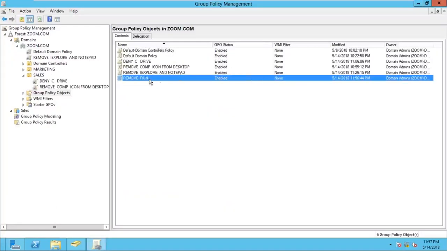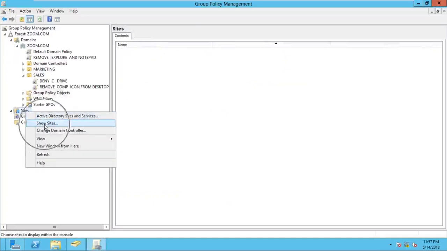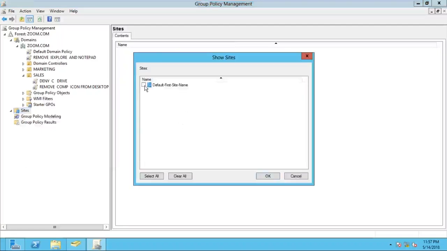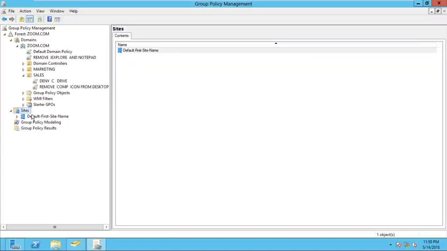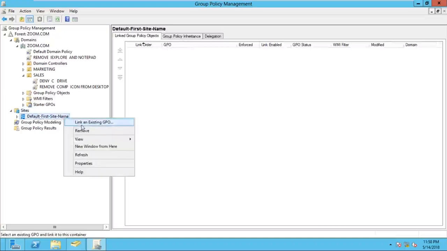Now the policy is created, but we have to link this policy to the site. So how do we link it? Write down the next one. Right click on Sites, click on Show Sites, check the box for Default-First-Site-Name, click OK. You can see that Default-First-Site-Name is added, but there are no policies. So right click on this Default-First-Site-Name and click on Link an Existing GPO.